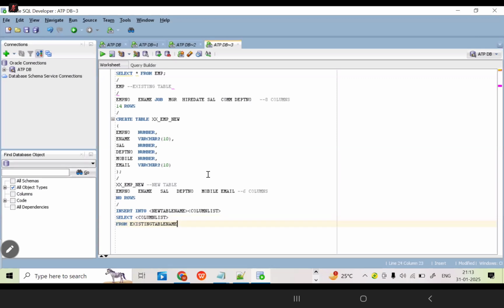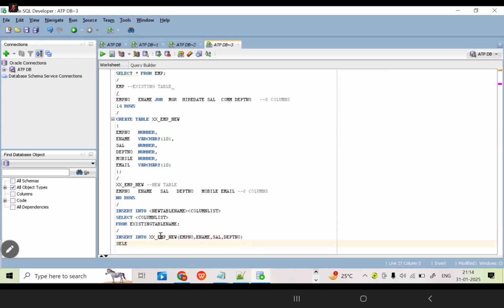Now can anyone tell me how we can write this query? Whatever data is there in the old employee table, I am going to store into this new table with 4 columns of data. Insert into XX underscore EMP underscore new, open bracket. What are the matching columns? Employee number, employee name, salary, department number. These 4 columns are matching for the existing and new table.